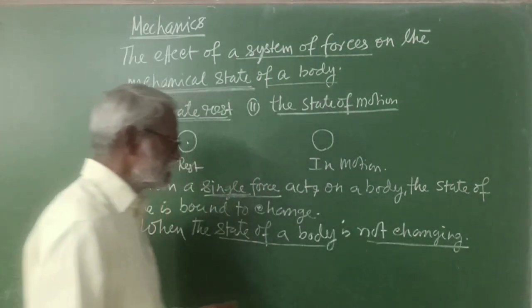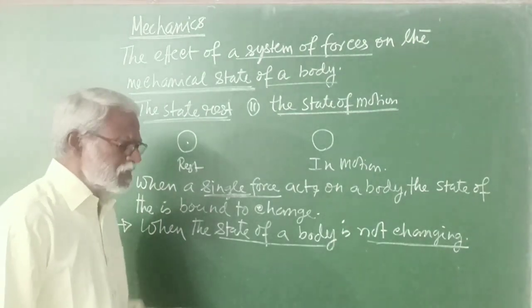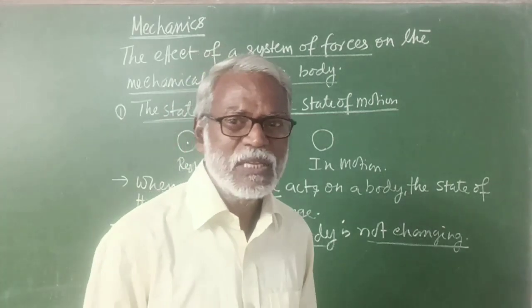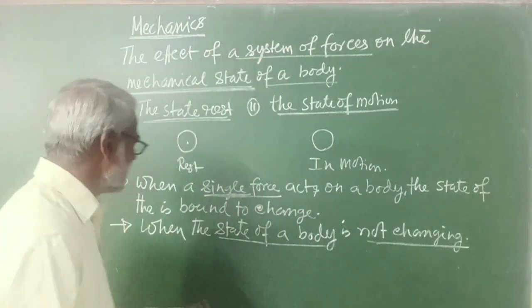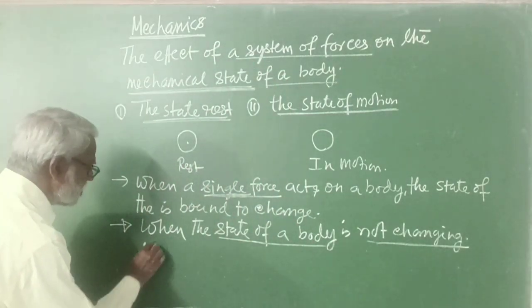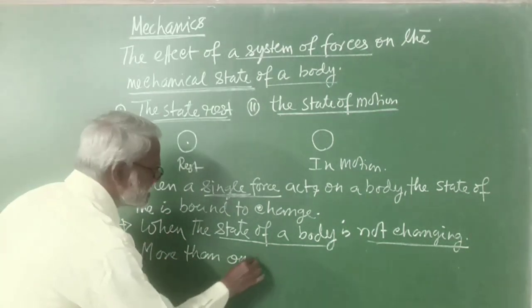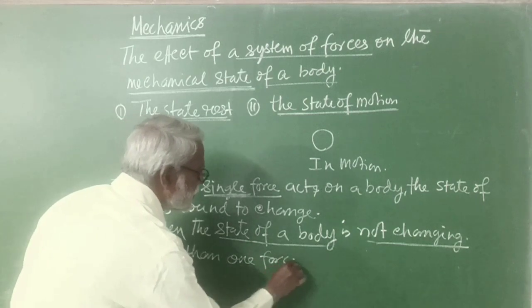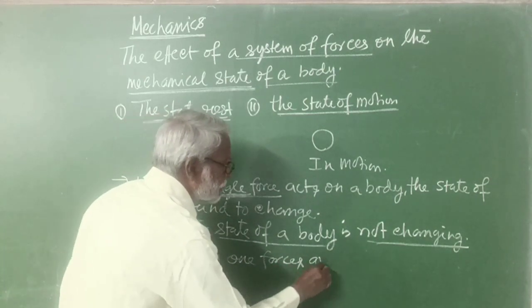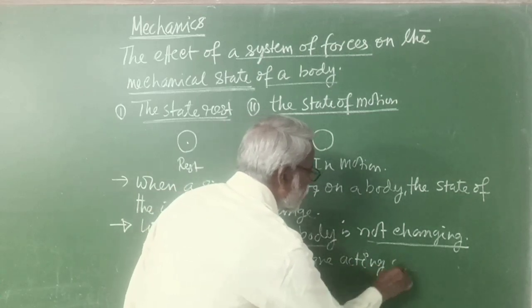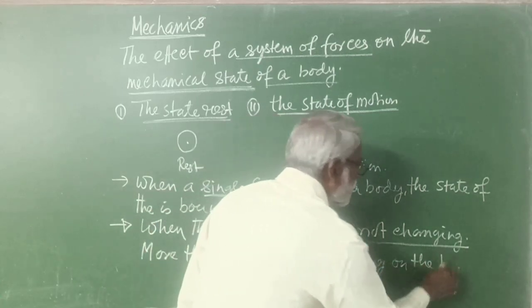So when the state of a body is not changing, that means there may be more than one force acting on the body. So from this it is clear that more than one force is acting on the body.